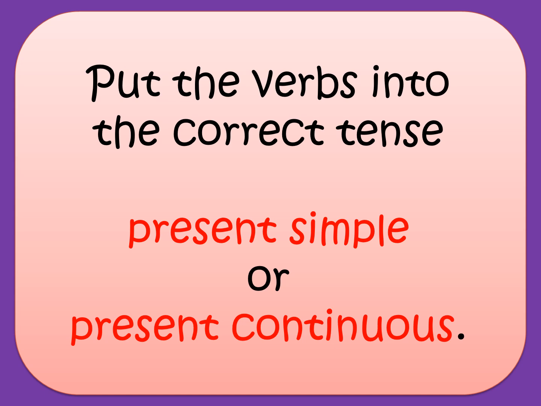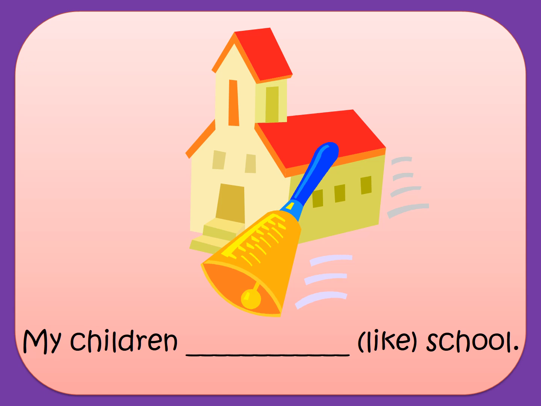Here we'll put the verbs into the correct tense, present simple or present continuous. My children like school. What do you think about it? Am I using like to describe a state or an action? Yes, it's describing a state. So, my children like school. Never ever say liking. I can't say my children are liking. No, it's not right at all.